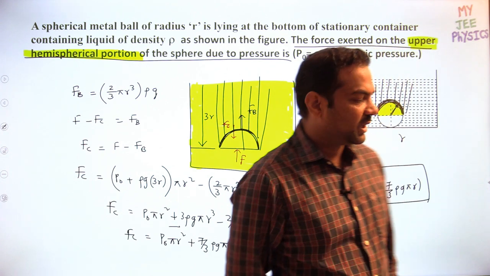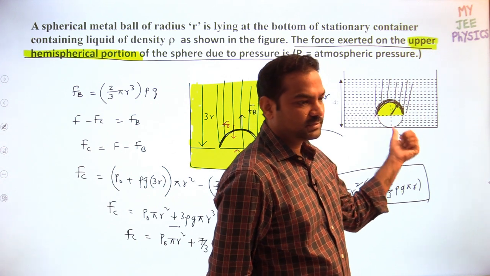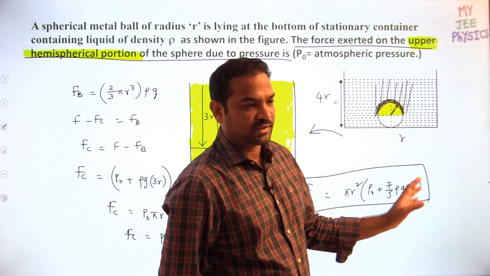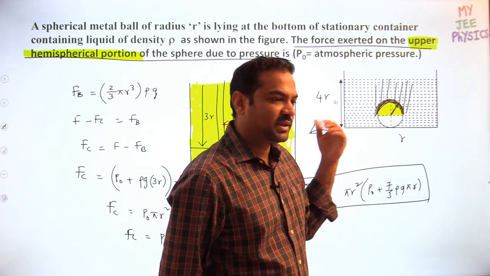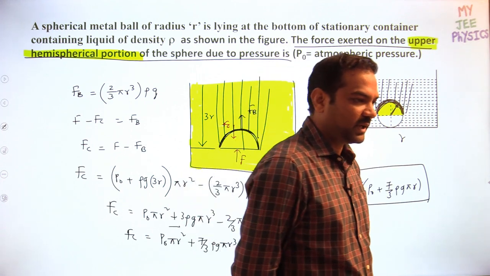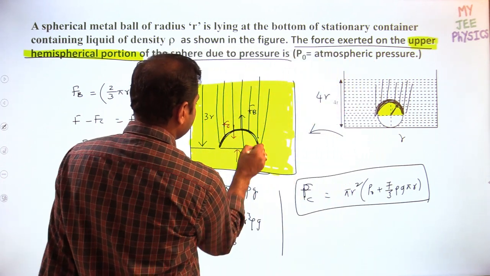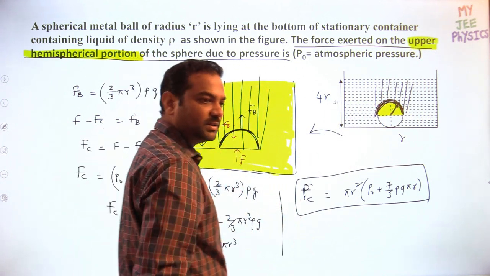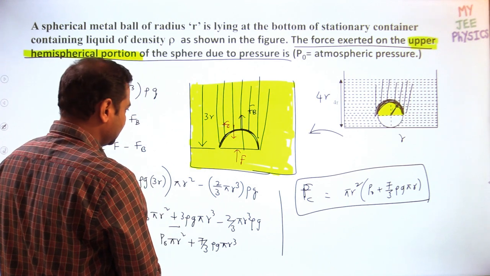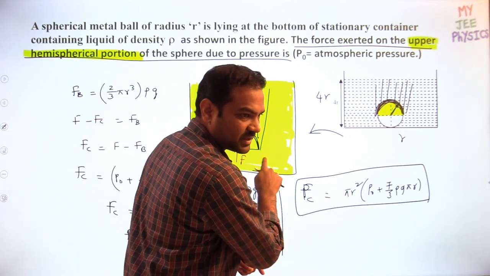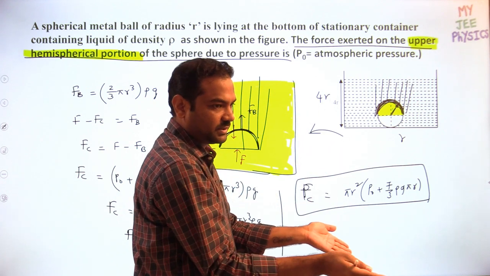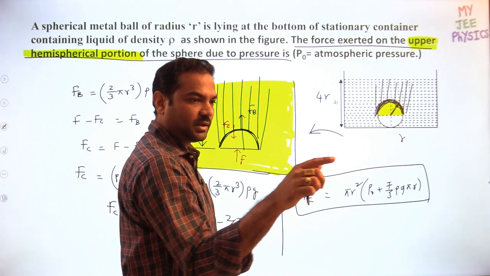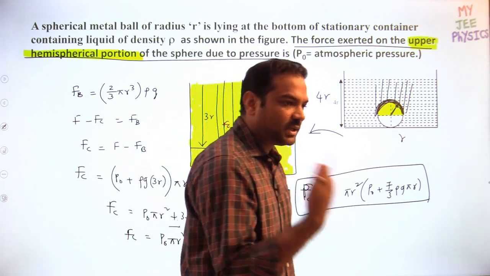The force due to the flat surface will be applied under that condition, the curved one. So they are asking only the force on the curved surface. It's not related to whether the bottom is flat or curved. Once you keep this curved surface at a depth of 3r, this has to be the force acting. Actually, we are not calculating it. See, this is the force not by the flat surface; this is the force because of its curved nature. But what is the actual way to calculate? The actual way is to take a small ring, calculate the force acting on that ring and then integrate. That is the thing.